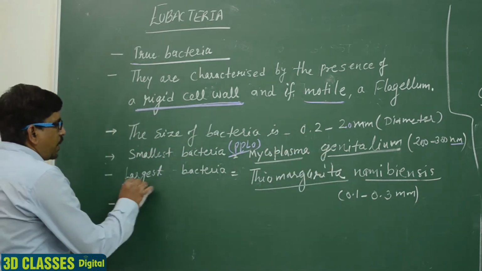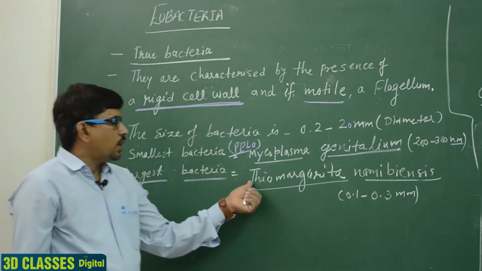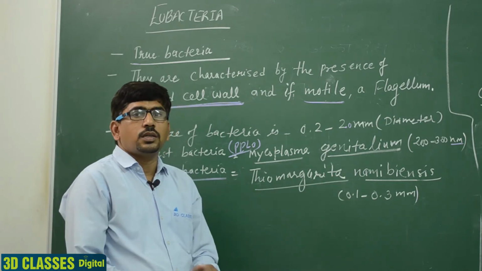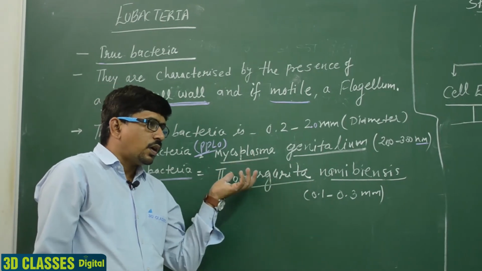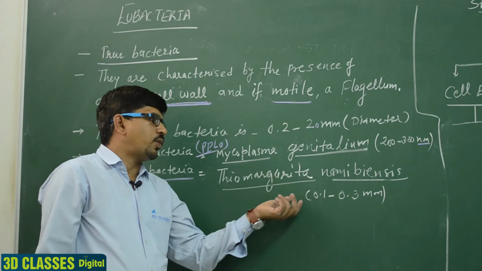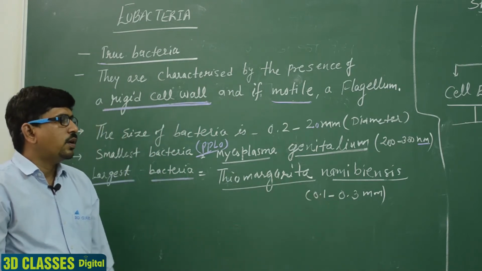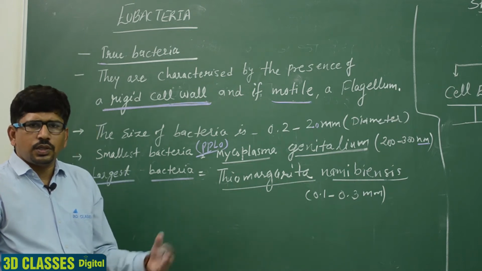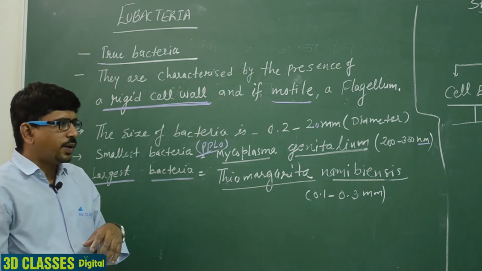And the largest bacteria is Thiomargarita namibiensis. It is visible to the naked eye because its length is 0.1 to 0.3 millimeters, so it is known as the largest bacteria.